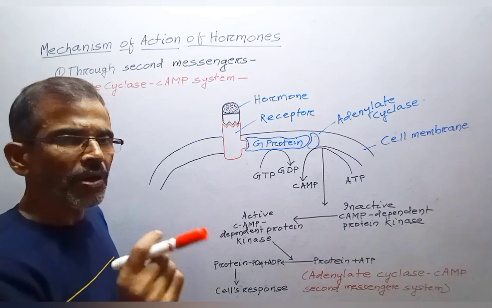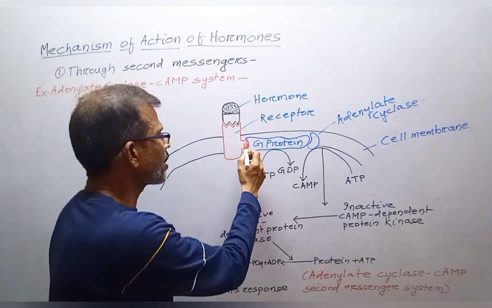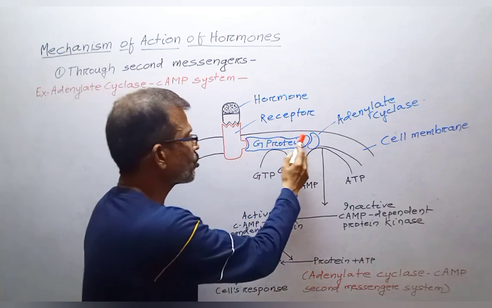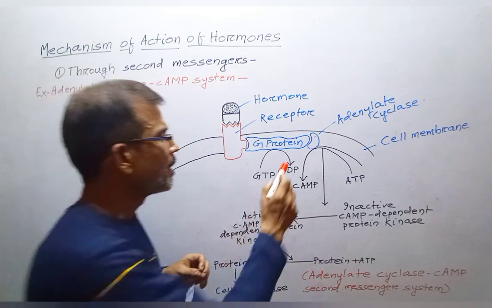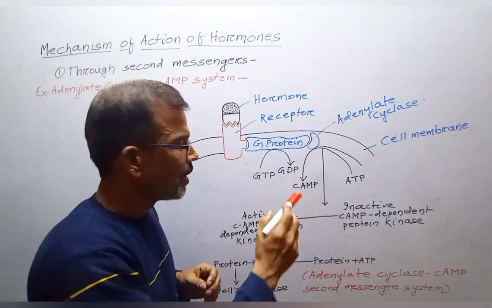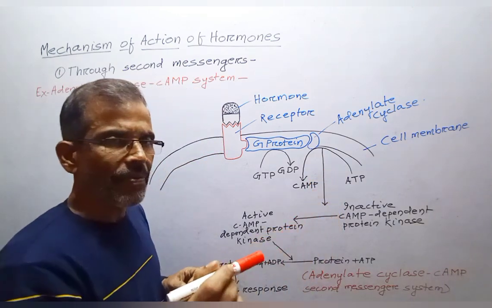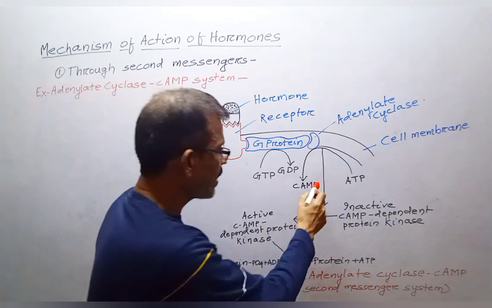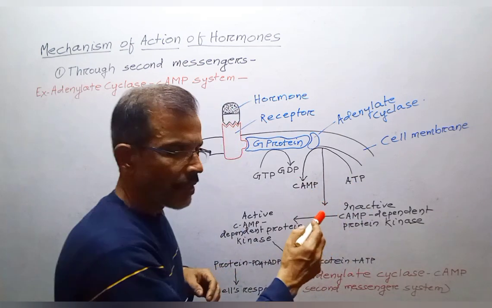When a specific hormone binds to a specific transmembrane receptor, G protein is activated, which in turn activates adenylate cyclase. Activated adenylate cyclase then catalyzes the formation of cyclic adenosine monophosphate from ATP.